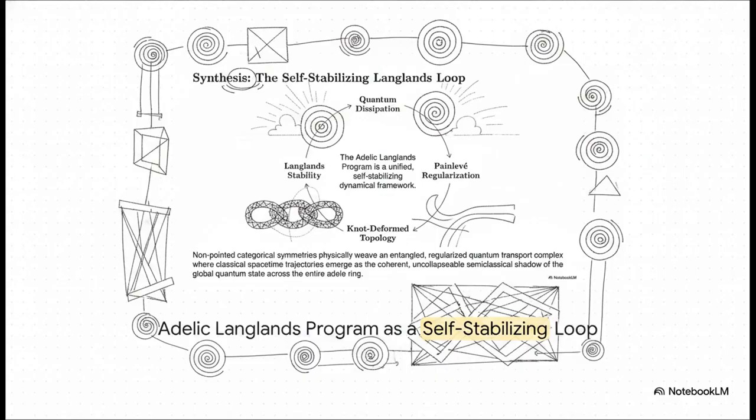And finally, synthesis, the self-stabilizing loop. When you step back and put it all together, the equations confirm we are looking at a perfect, self-stabilizing loop that dynamically preserves the classical shadows of the global quantum state across the entire Adele ring. Think about the journey we just took. We started at the top with quantum dissipation via Lindblad operators. That triggered painful regularization to smooth out the jarring phase transitions, which then fed into knot-deformed topology and Hecke anomalies, ultimately resulting in absolute Langlands stability through global index theorems. The non-pointed categorical symmetries are physically weaving a regularized vacuum where classical spacetime paths are strictly necessary, uncollapsible shadows.